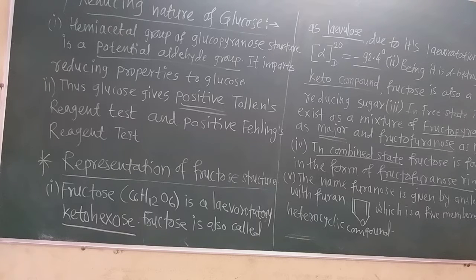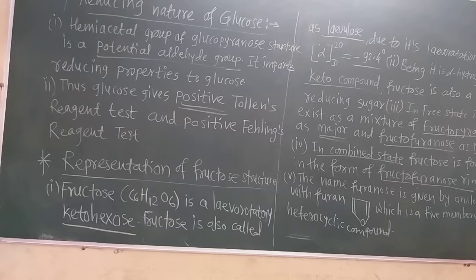Now what remains about glucose is only the reducing nature of glucose, and after that we will see the information about fructose, which is another hexose sugar. They always ask in the examination: prove that glucose is a reducing sugar, or why glucose is called a reducing sugar.